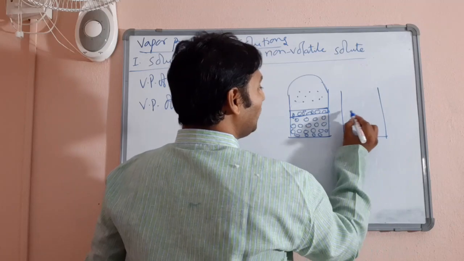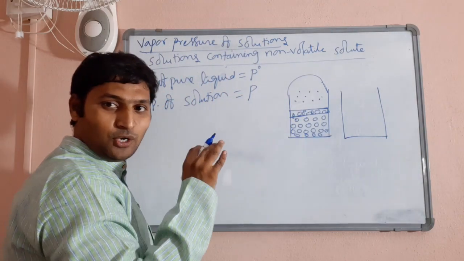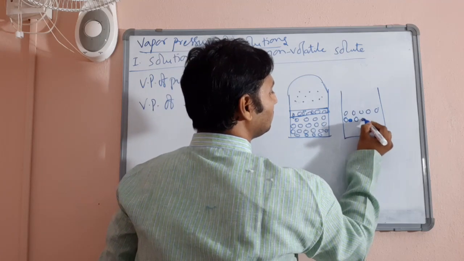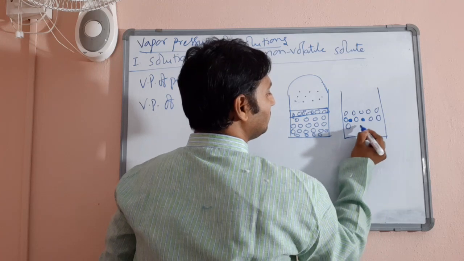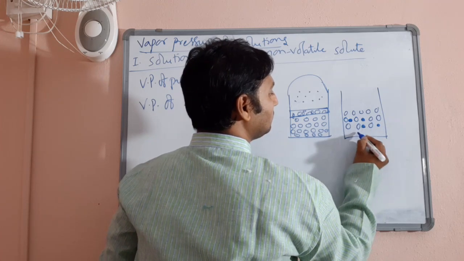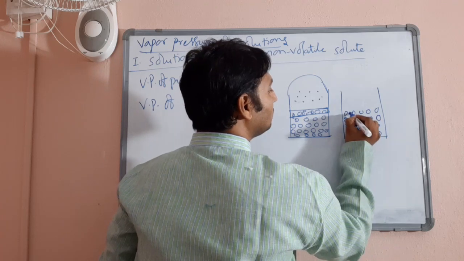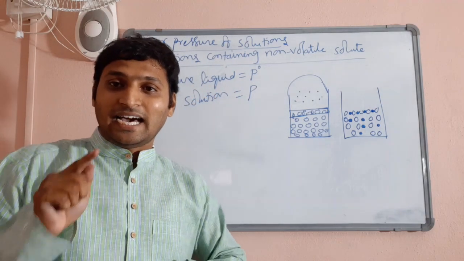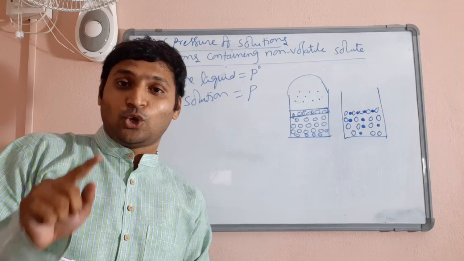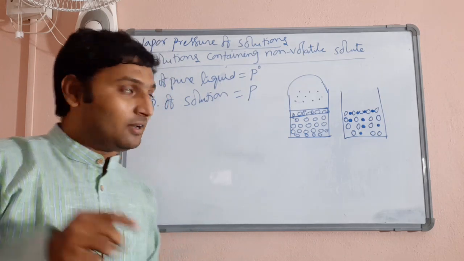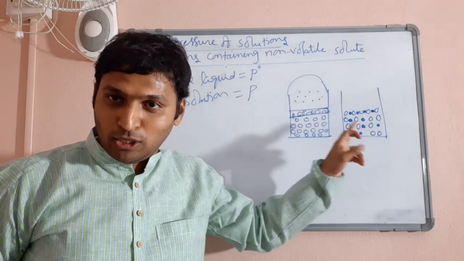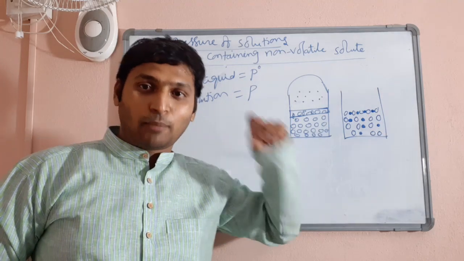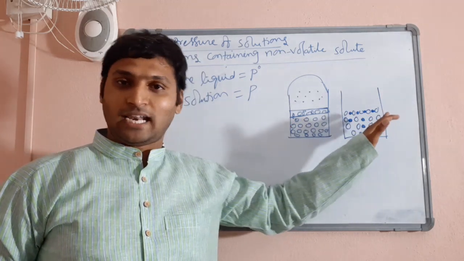Now what did I do? I have added a non-volatile solid solute. Now what will be the situation inside the liquid? What are these solid dots I am drawing there? They are nothing but the non-volatile solid solute particles. Now what happened? Whatever the surface area available to us is now occupied by both non-volatile, unevaporating solid particles as well as the existing liquid particles.